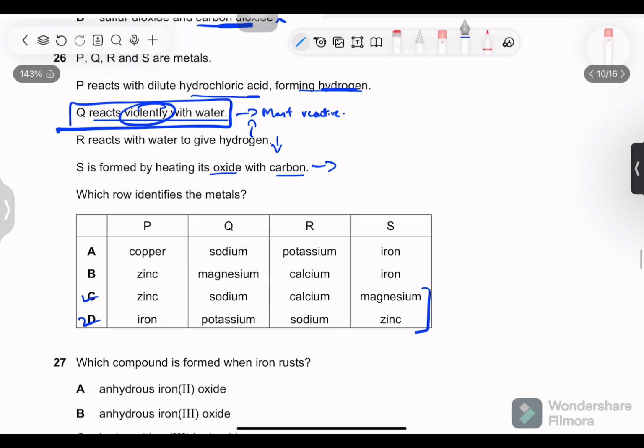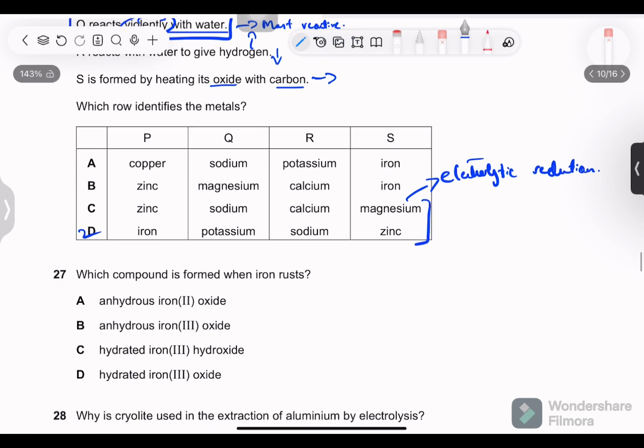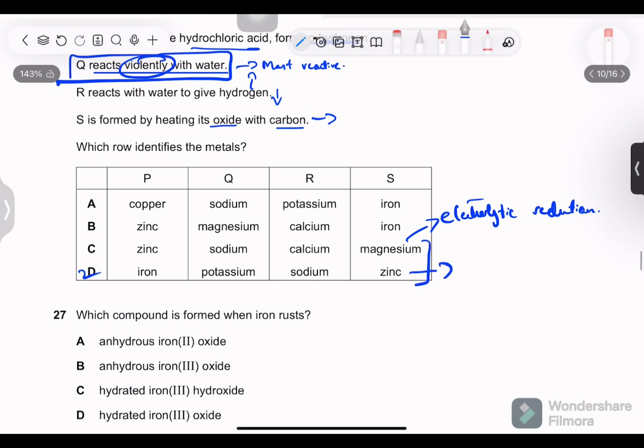You can be tricked over here if you don't know what is extracted by which method. Because magnesium is separated by electrolytic reduction. So it turns out that you can't guess the answer. They're too smart, if you don't know the information. Zinc, however, is heated with carbon to separate it.